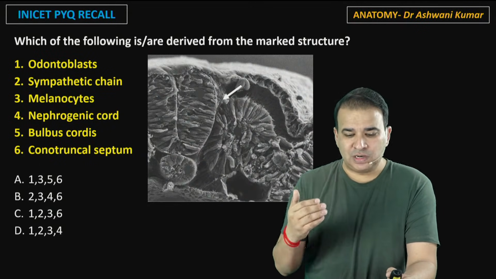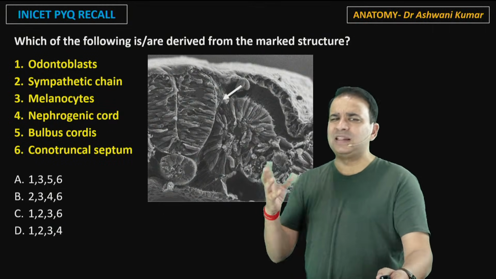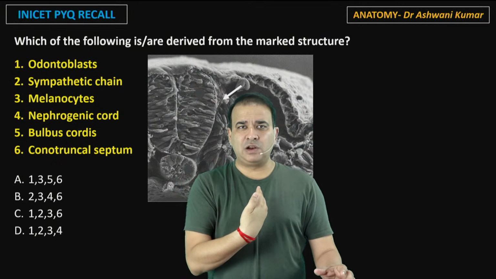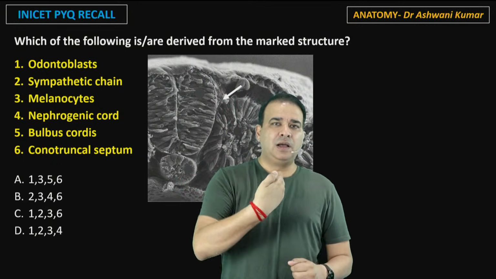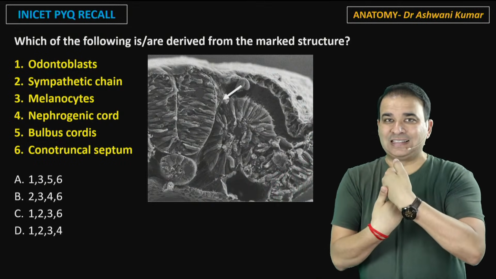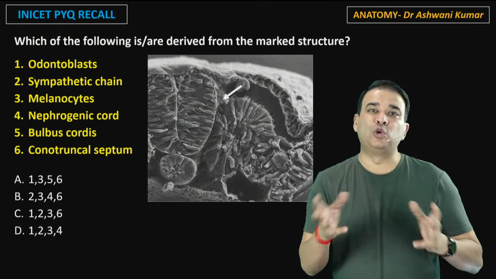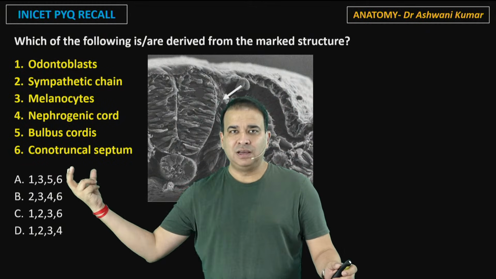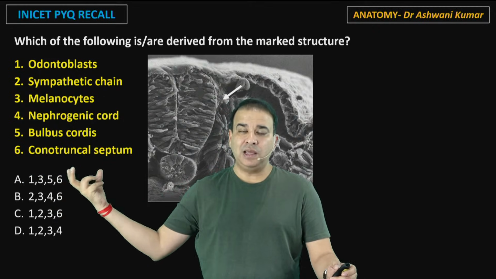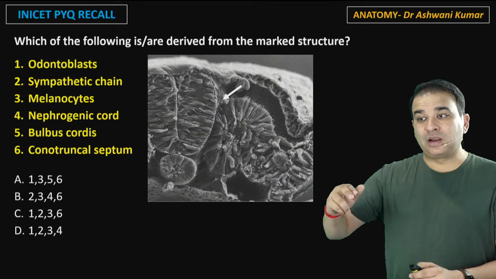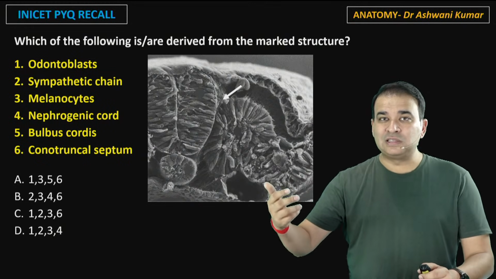So there are two septa, one is called the bulbar septum and one is called the spiral septum. One is dividing the ventricle, that is the bulbar septum, and the septum dividing the truncus arteriosus is called the spiral septum. Combining both, we call it the conotruncal septum. So the conotruncal septum has two components, conus and truncus. It is dividing the conus part and the truncus part, and that is also an important derivative of the neural crest cell. So if, let's say, the neural crest cell failed to migrate, the conotruncal septum will not form at all.